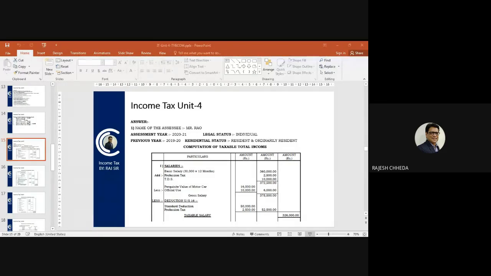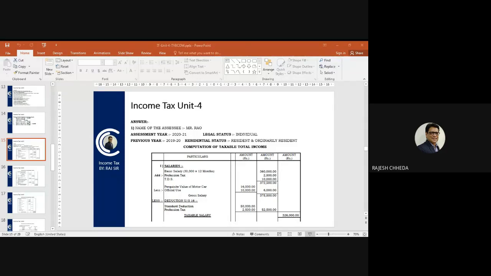Number 1, first head is salaries. You can see on your screen, first head is salaries. And as we discussed in the question, basic salary 30,000 into 12 months. 30,000 is 1 month salary and you want to calculate for the entire year. So 30,000 into 12, 3,60,000.